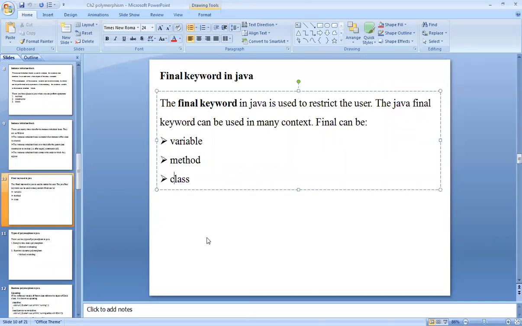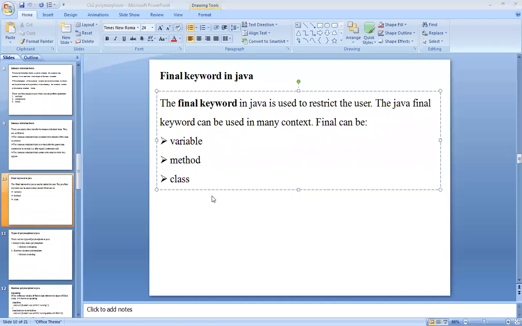Whether you have implemented it in CPP? The students, whether you have implemented? No, ma'am. Okay. Okay, then I will explain once again. I think I have not explained previously. Okay, now see, I will explain it. What is meant by the final keyword?